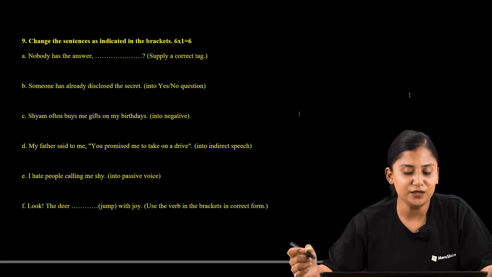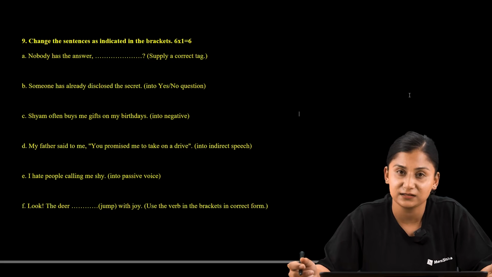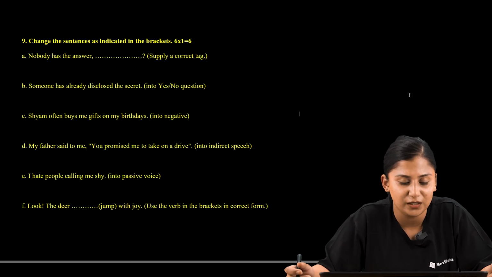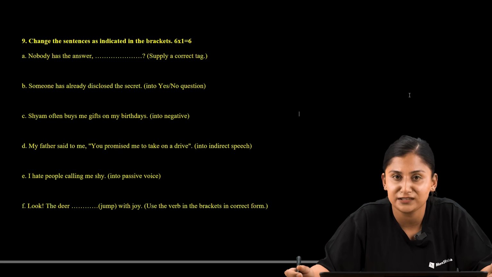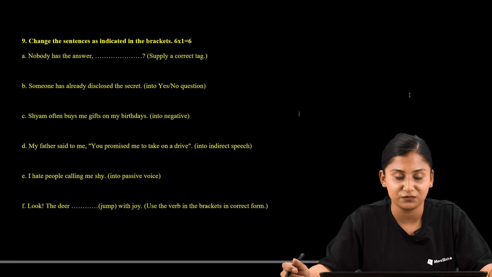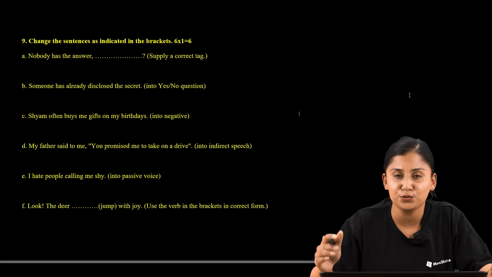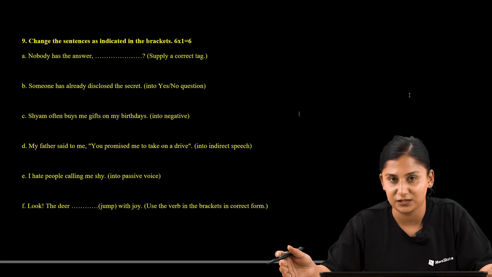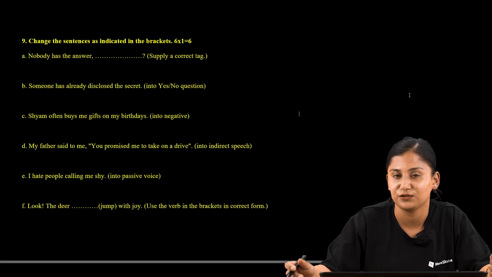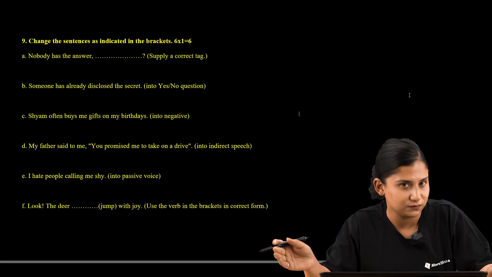So now here we are asked to supply a correct tag to the statement nobody has the answer. First of all, whenever you are asked to supply a question tag, make sure that the number one rule is, if the statement is provided in affirmative form, you are supposed to provide the negative question tag, and if the statement is negative, you are supposed to present affirmative question tag, that is positive question tag.